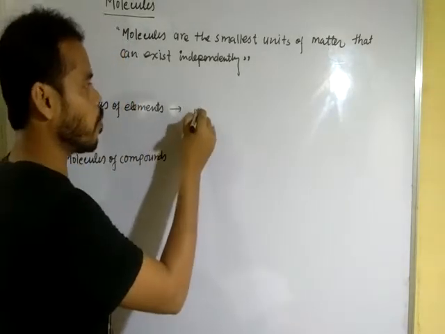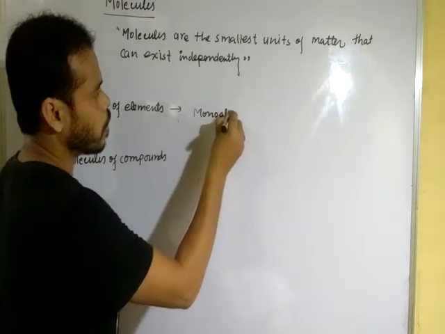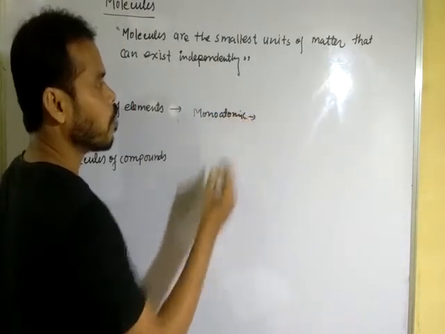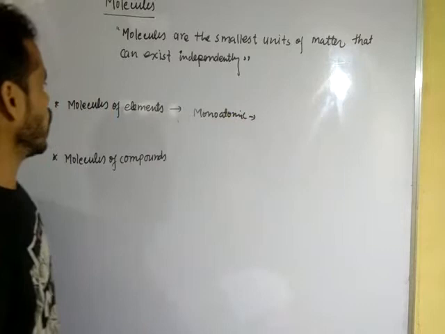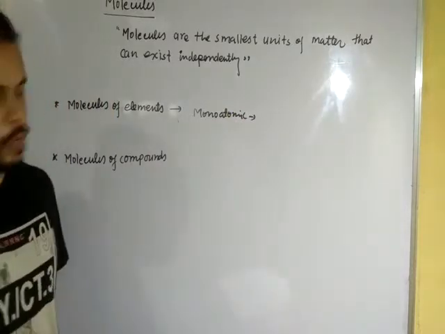When we discuss monoatomic, not in these conditions, it should be diatomic.